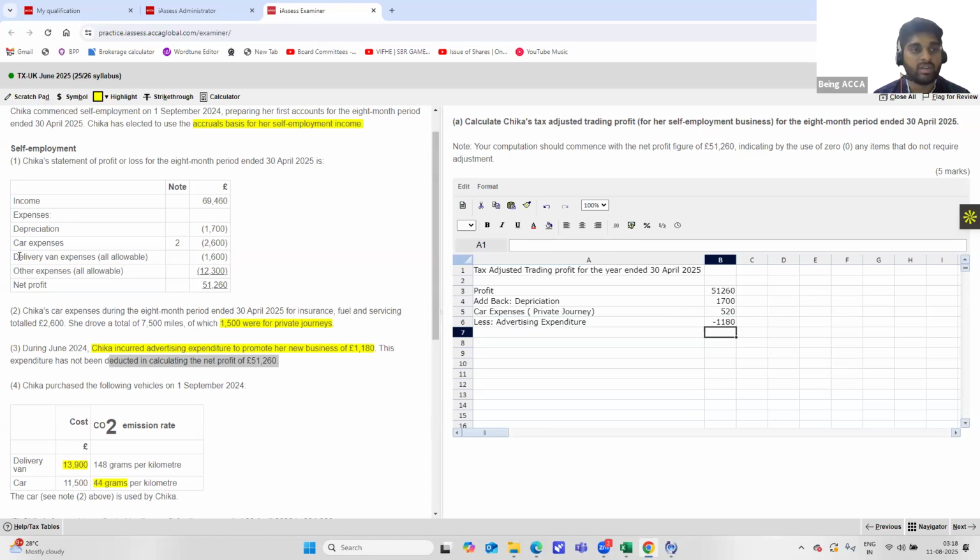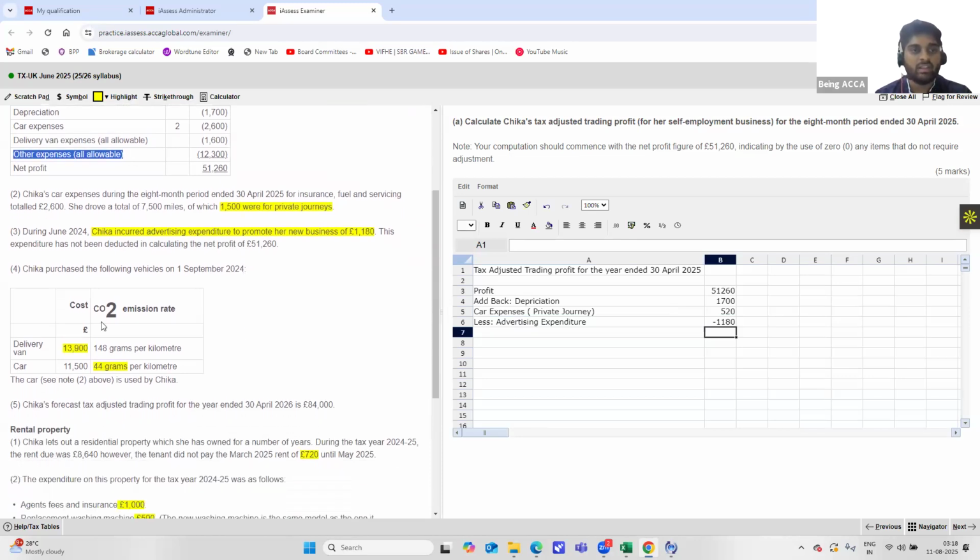Next, we'll move on to delivery vans. Delivery van expenses are all allowable, so you need not make any adjustments for it. And other expenses are also all allowable, so you make no adjustments for it. But next, there are purchases that are involved, so we will also include capital allowances.